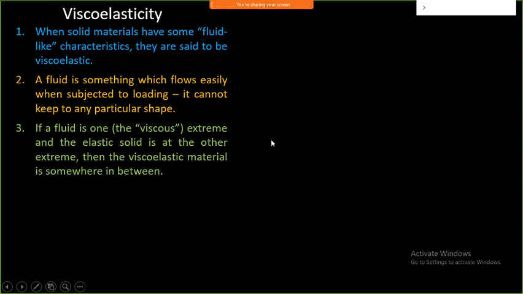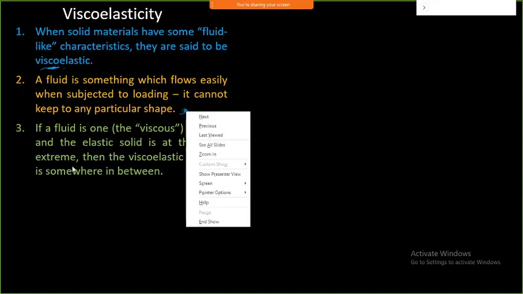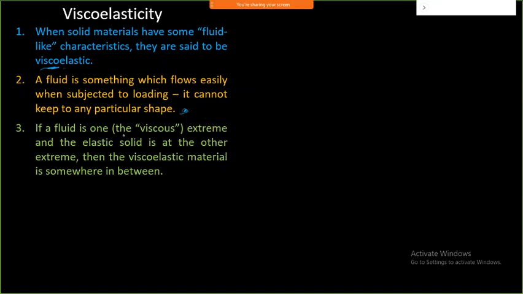Some materials like paint, and some kinds of semi-solid liquids, will show this type of viscoelastic behavior. A fluid is something which flows easily when subjected to loading and cannot keep any particular shape. It continuously changes its shape. If fluid is one extreme and elastic solid is the other extreme, then viscoelastic behavior is somewhere in between.